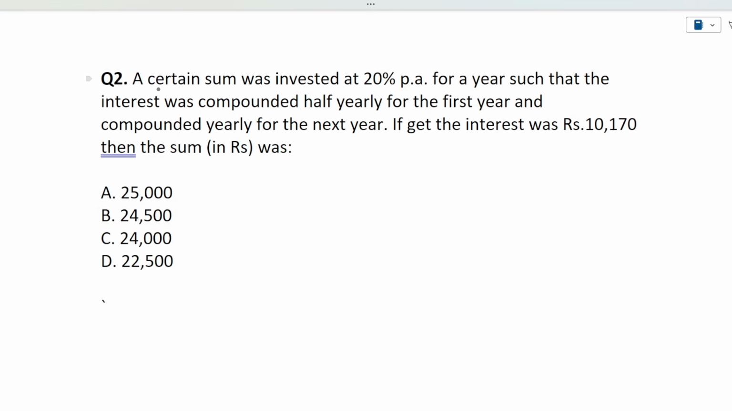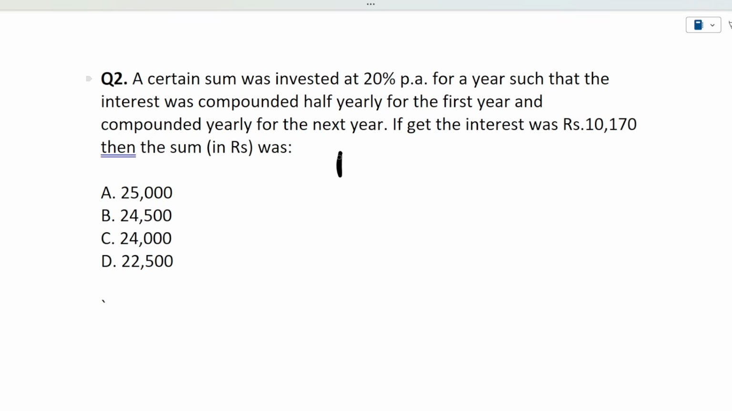Okay, so guys, the next question is, a certain sum was invested at 20% per annum for a year such that the interest was compounded half yearly for the first year and compounded yearly for the next year. If we get the interest of 10,170, then the sum was, then the original principal was, what was the principal. Okay, so now guys, see, whenever these type of questions are asked, these are compound interest questions. If the number of years are very low, then no need to use any formula, you can do it directly.